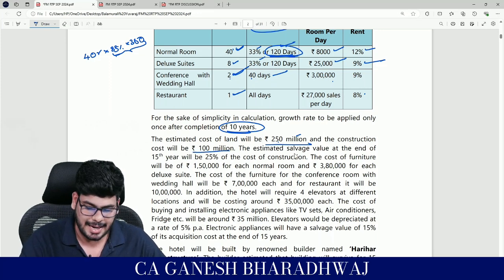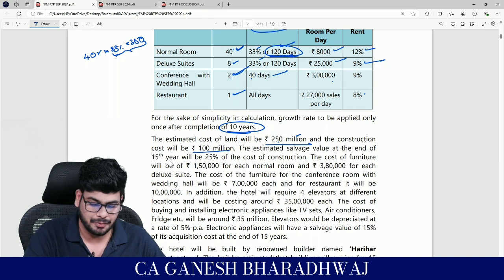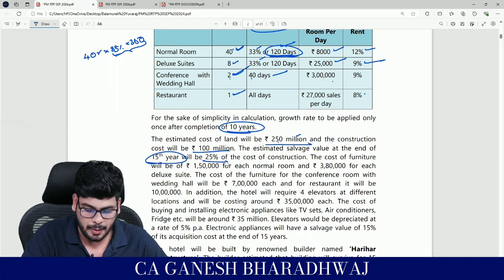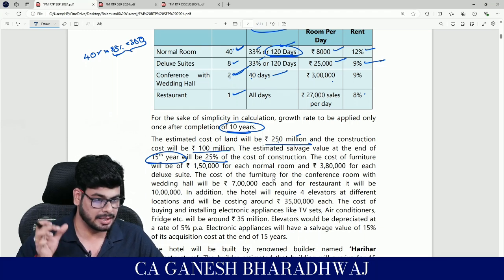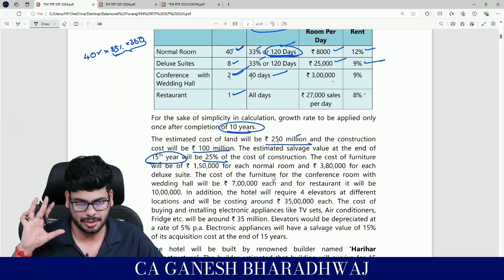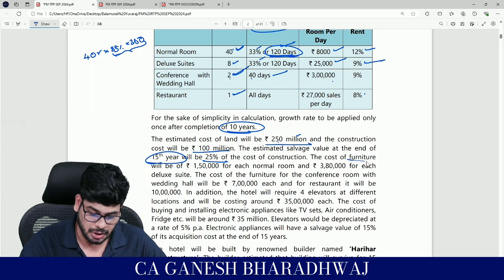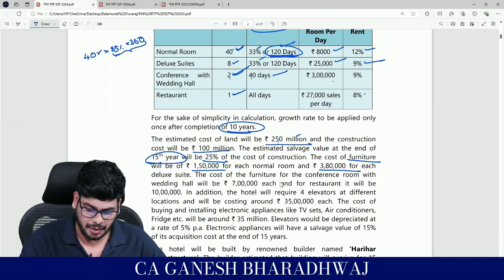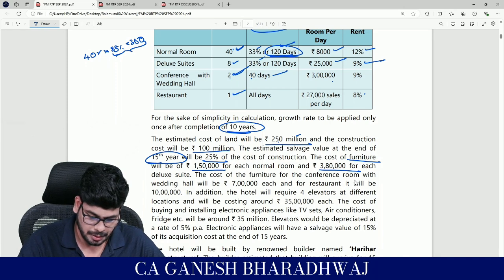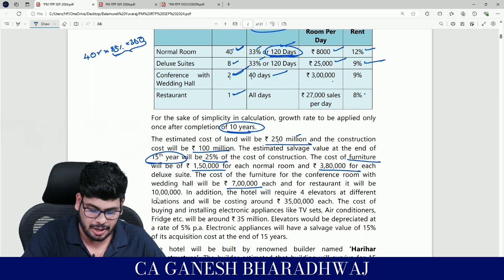Right? The estimated salvage value at the end of the 15th year will be 25% of the cost of construction. So basically with this you can get an idea that the life of the project is going to be 15 years. Clear with this? Then the cost of furniture will be 1,50,000 for each normal room, 3,80,000 for the deluxe suite. The cost of furniture for each conference room and the conference room with wedding hall will be 7 lakh each, and the restaurant it will be 10 lakh.